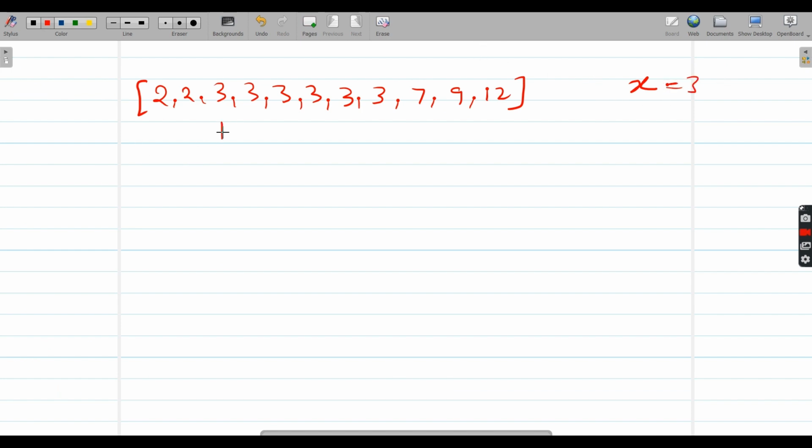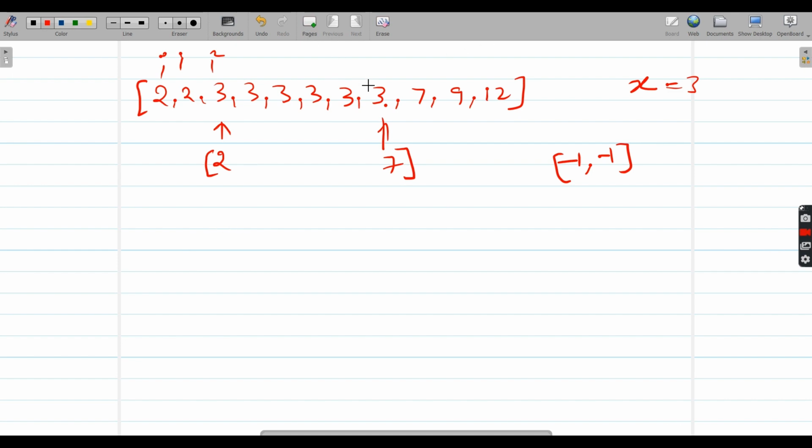So what is the first occurrence? It occurred at index 2, starting from 0, 1, 2, and then 3, 4, 5, 6, 7. It occurred again at 7. So we need to return 2 comma 7. And if there is no occurrence, then we need to return -1, -1. That's all the problem statement.